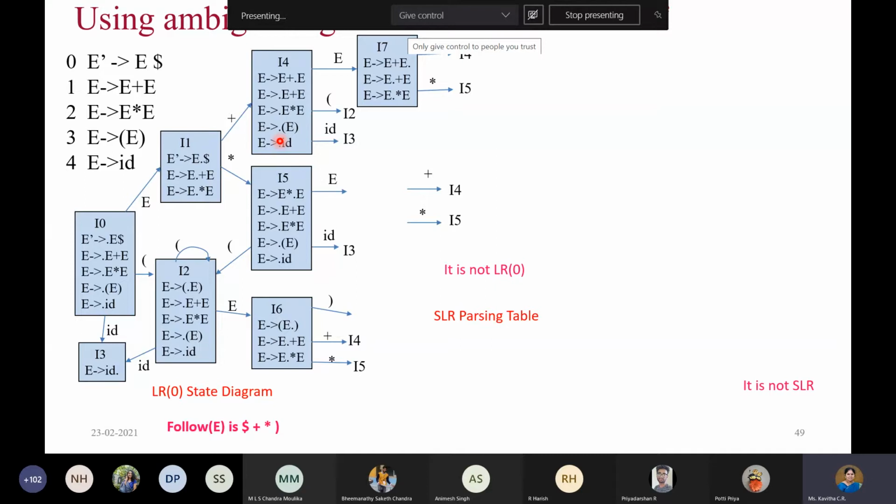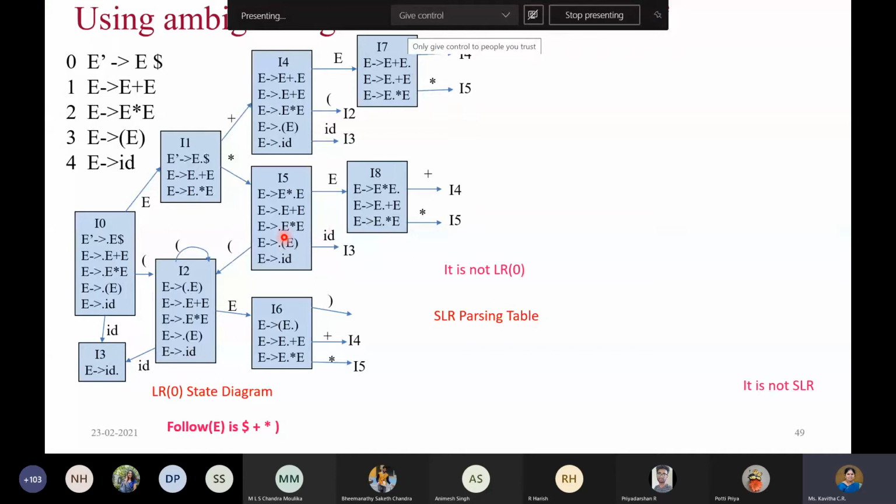The next rule, when I read open parenthesis, will give the same thing as I2, so you can reuse the state. Similarly, when you read ID, you'll get the same thing as I3, so you can reuse that also. Okay. Coming to I5, when you read E at I5, you'll get something like this. It is similar to I7, except that in I7 we have the plus operator and in I8 we have the star operator. That's the only difference. Otherwise, it is almost similar.